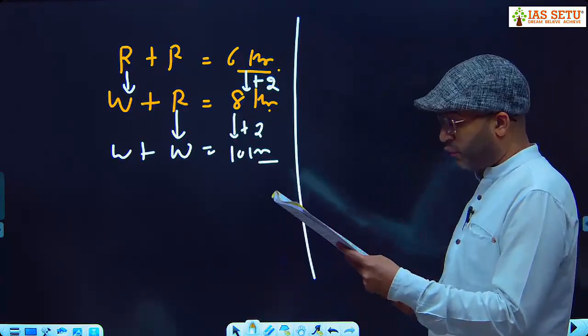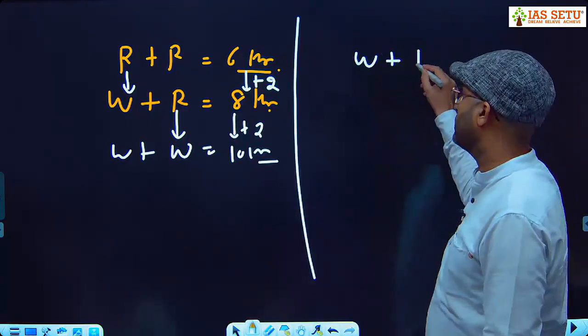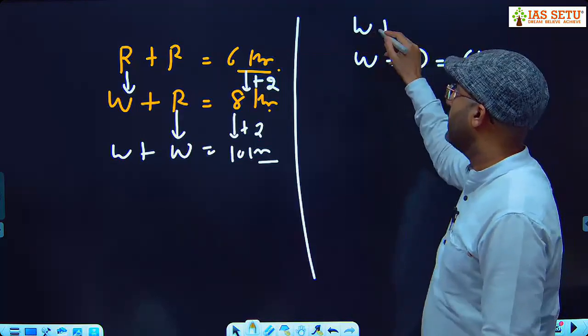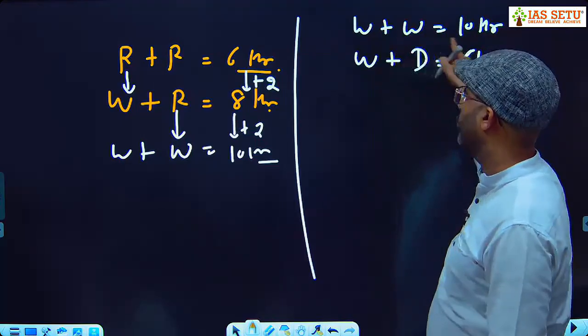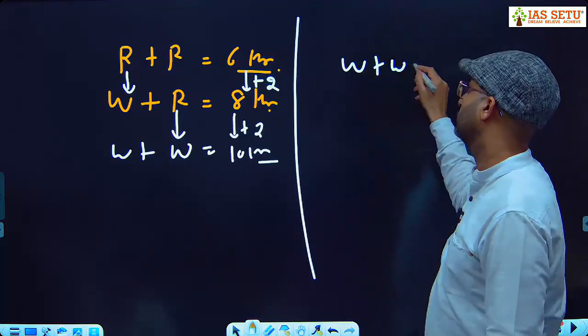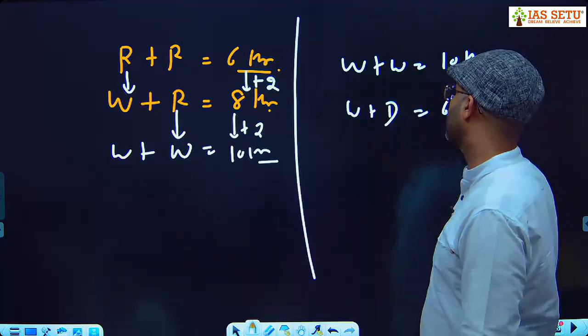A person walks to a certain place and drives back in 6 hours. Walking plus driving required 6 hours. And walking both sides required 10 hours. Both side walking required 10 hours. Walking plus driving needs 6 hours.